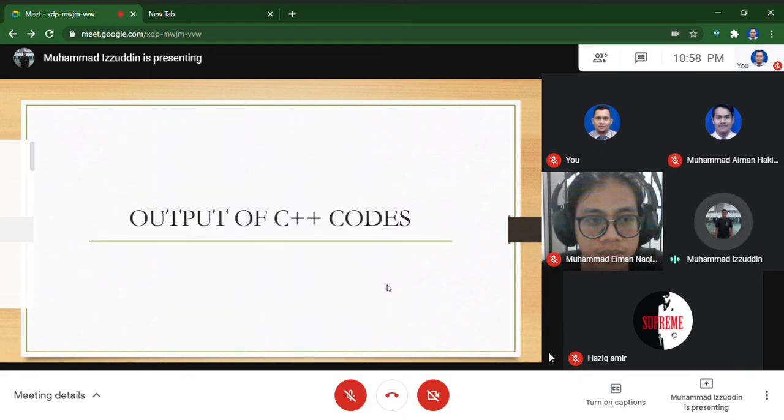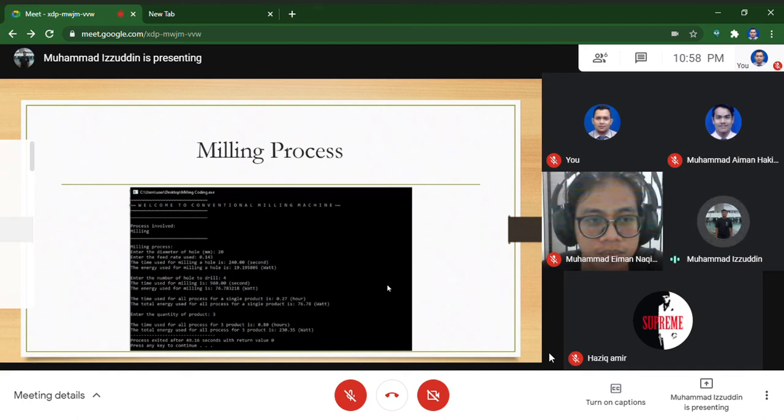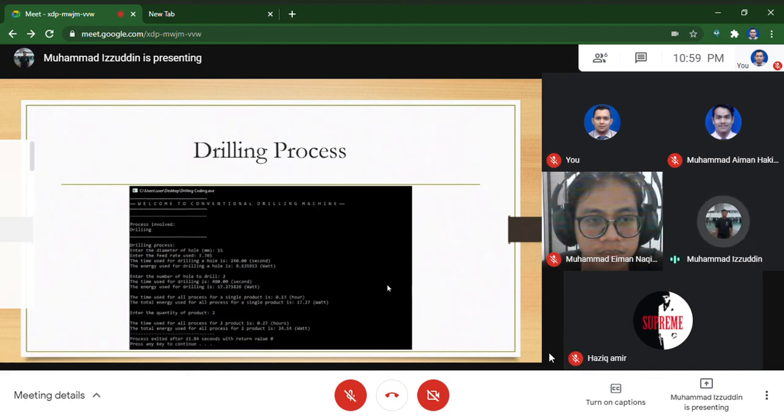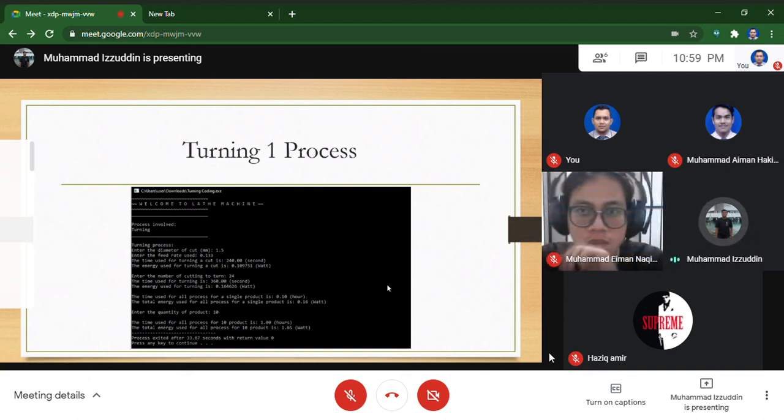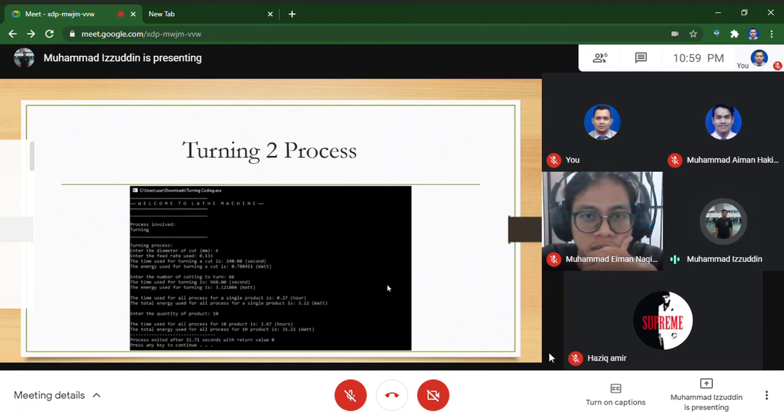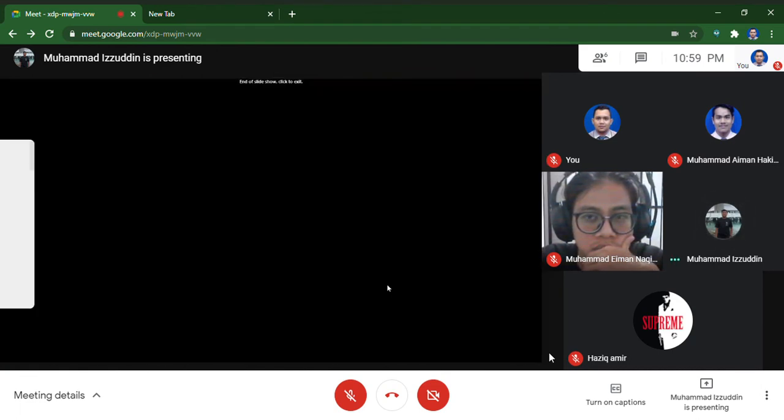So next we go for the output of the C++ codes. So this is the output for the milling process. Next we go for the drilling process output for the C++ codes. And go for the turning 1 process output. And lastly, turning 2 process output. So that's all from me.